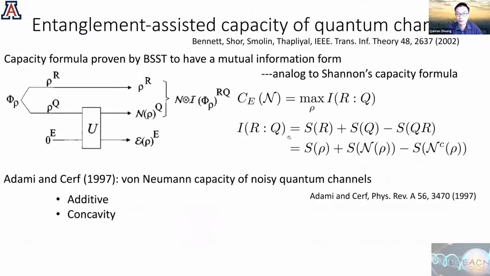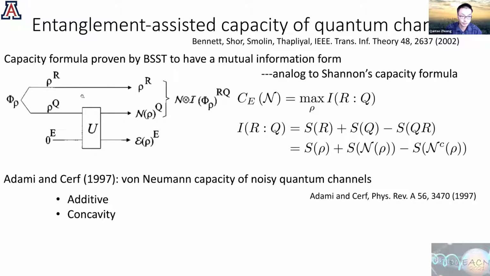Just to refresh, what is the entanglement-assisted capacity of quantum channels? It's from this famous paper in 2002, 20 years ago. It's very nice in the sense that this formula has a mutual information form, which is the analog to Shannon's capacity formula. We know the highest-level capacity, the Schumacher-Westmoreland capacity, does not have this nice quantum mutual information form, but in this case, we can restore this form.